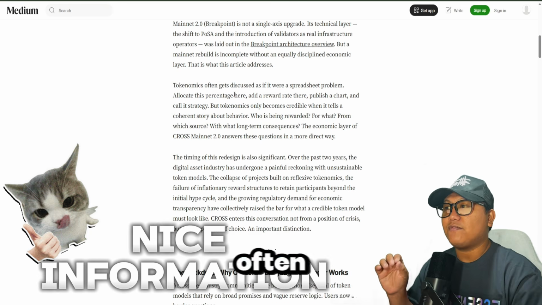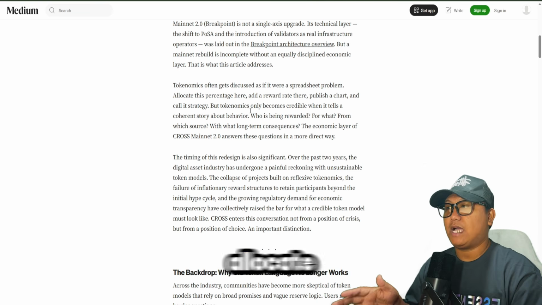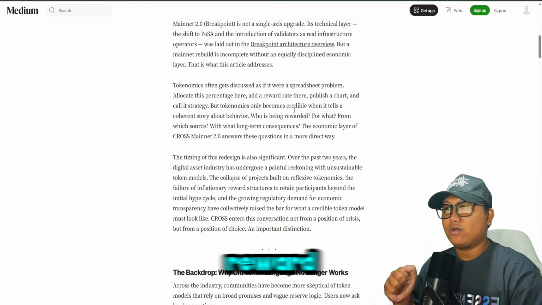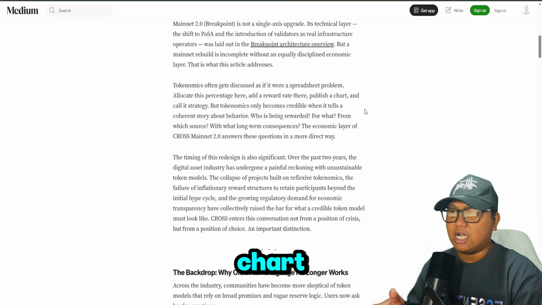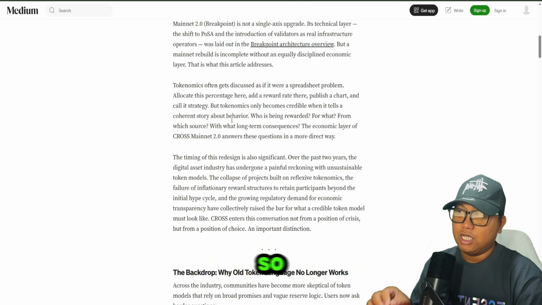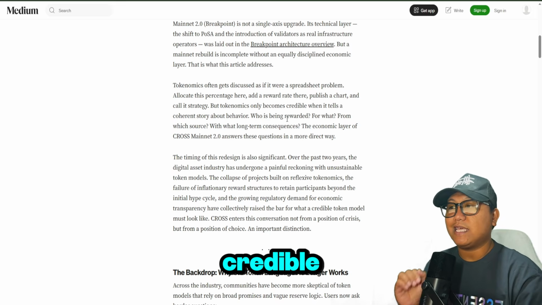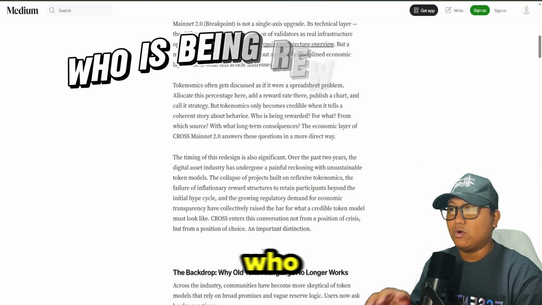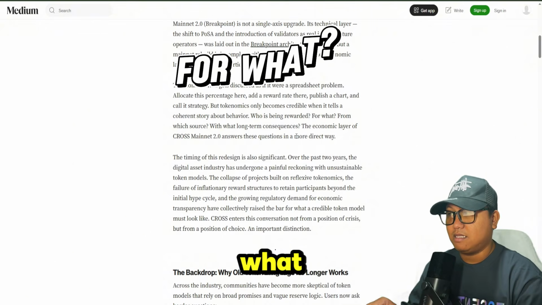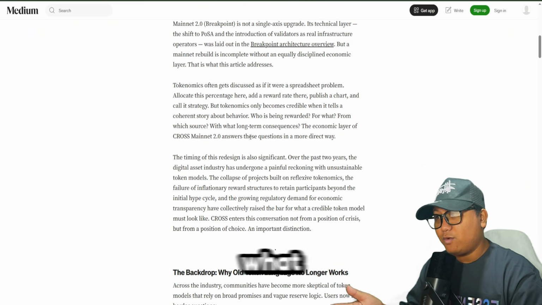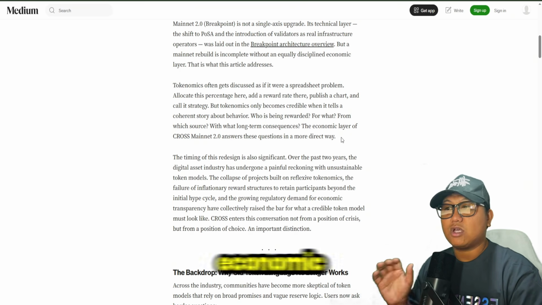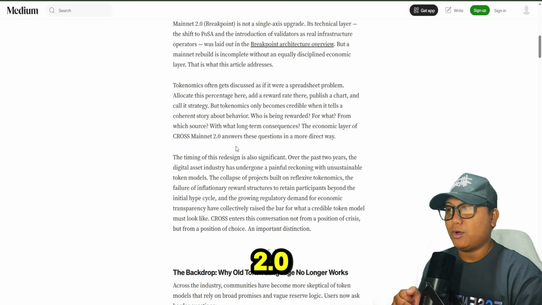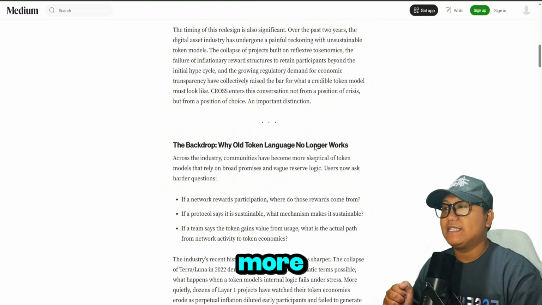Tokenomics often gets discussed as if it were a spreadsheet problem. Allocate this percentage here, set the reward rate there, publish a chart and call it a strategy. But tokenomics only becomes credible when it tells a coherent story about behavior. Who is being rewarded? For what? From which source? With what long-term consequences? The economic layer of CROSS Mainnet 2.0 answers these questions in a more direct way.